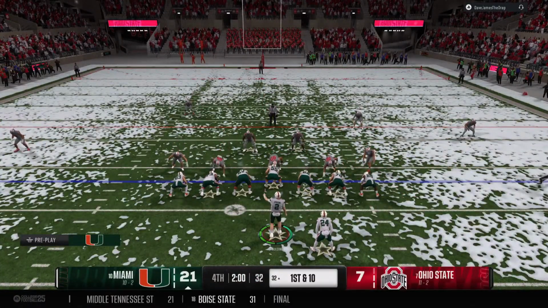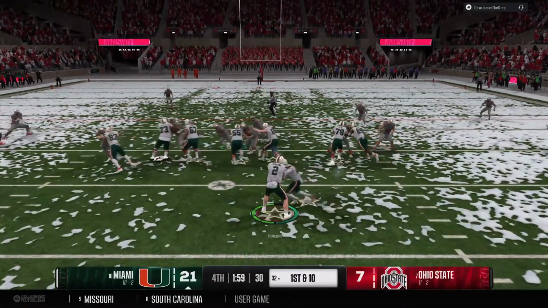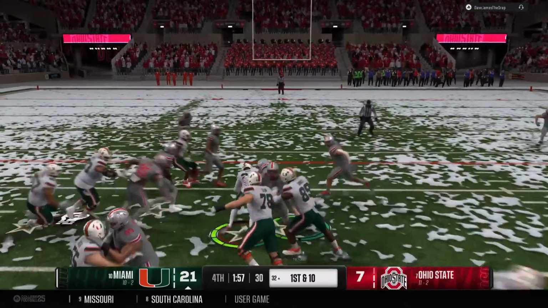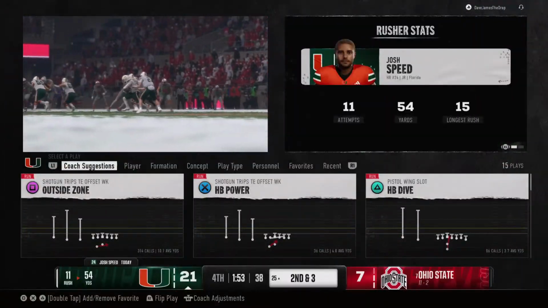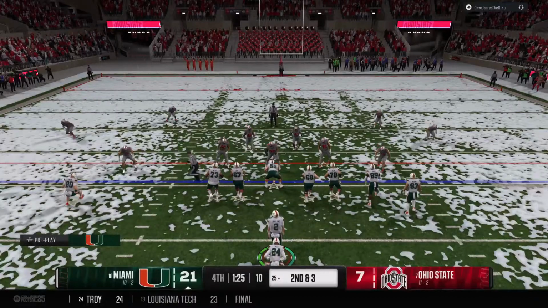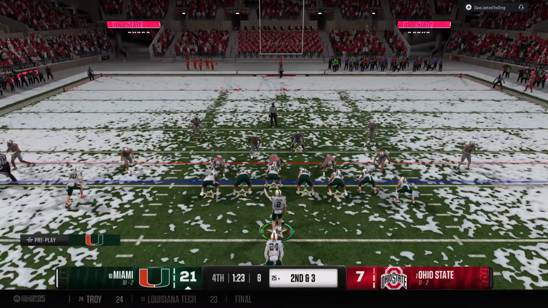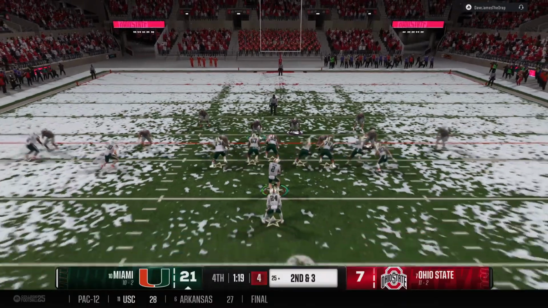The Hurricanes line up on 1st and 10 now. There's the handoff. The pickup is 7 yards. Now it's 2nd and 3. Yeah, I like this call here late in a game like this with the lead. Nothing too fancy, just right up the middle. Trust that offensive line and this running back and just keep working that clock.